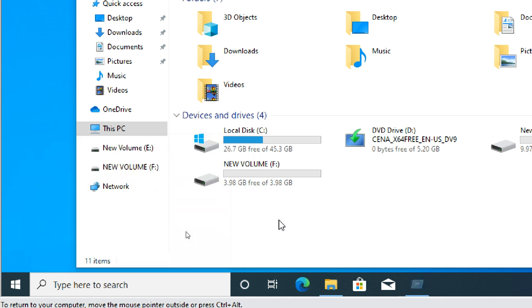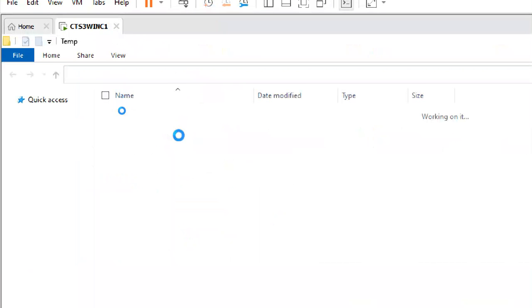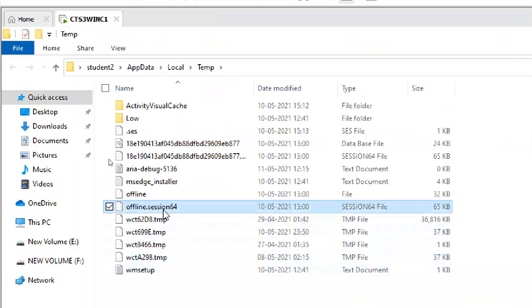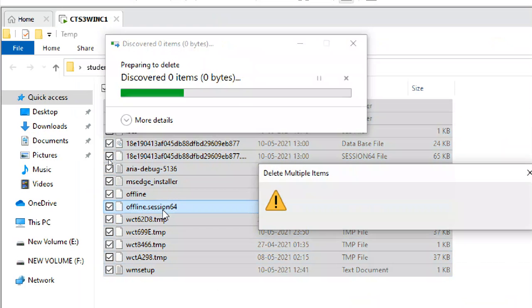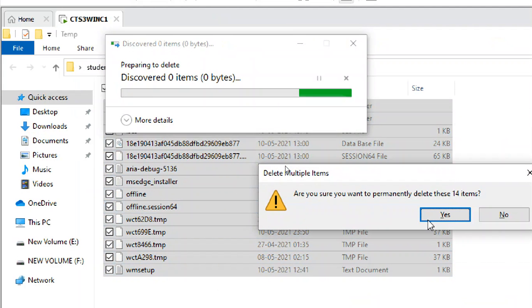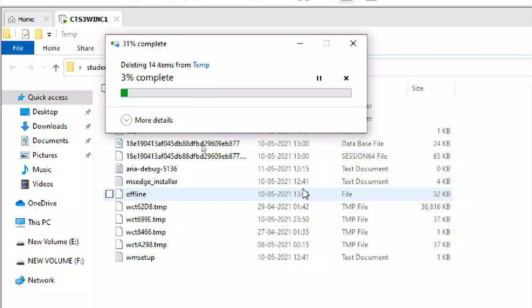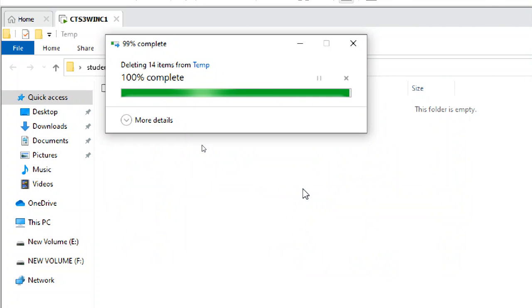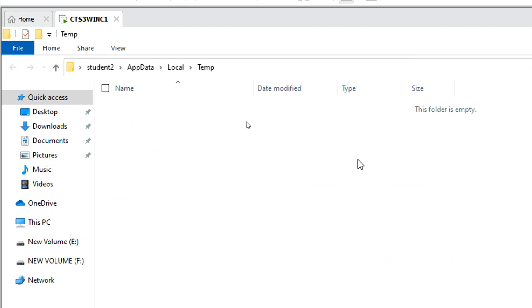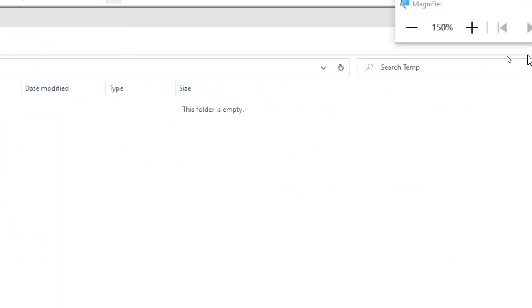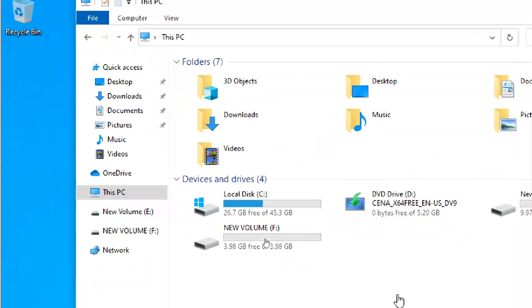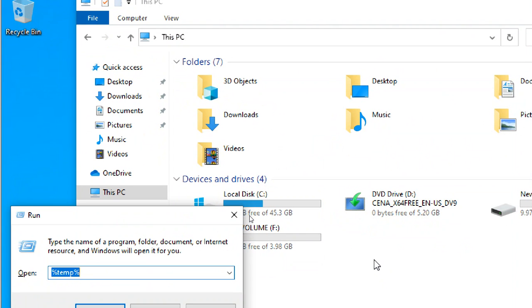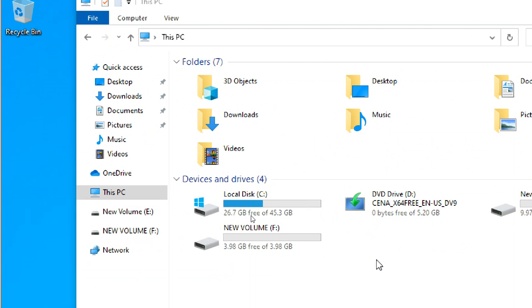So also go to temporary files, like percentage temp percentage, or temp, because prefetch and all these things store data. Shift delete. Normally a lot of people keep on deleting temporary files, prefetch files, all these things, but it is not required. When you log out and log in or shut down your PC, automatically these temporary things will be cleared from your PC. Temp.